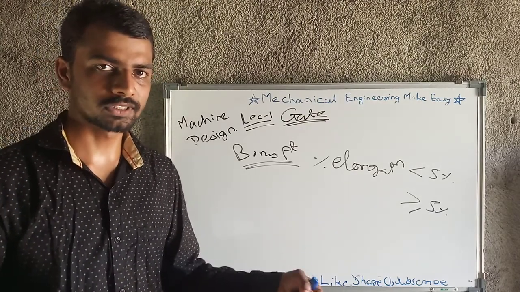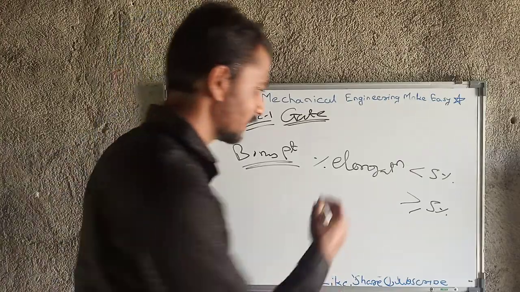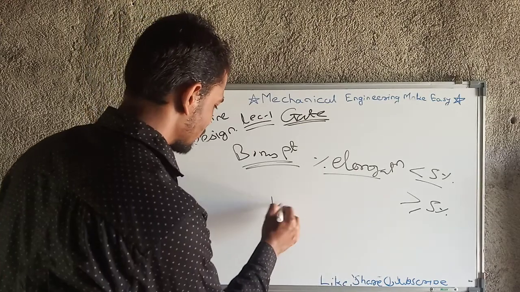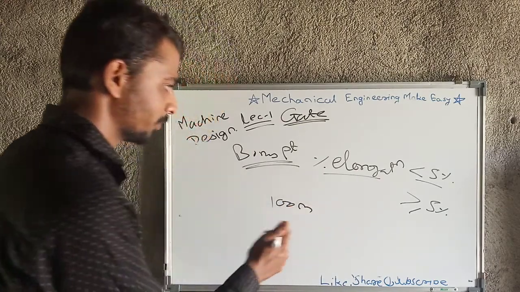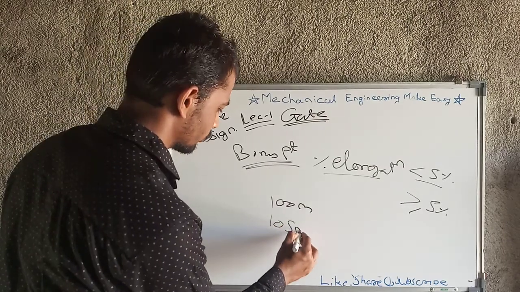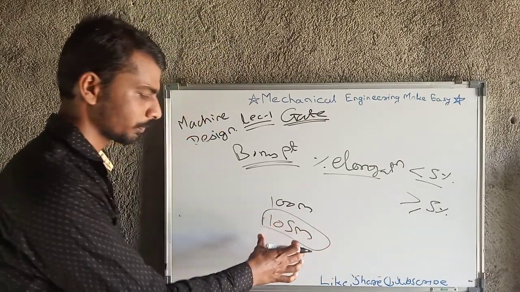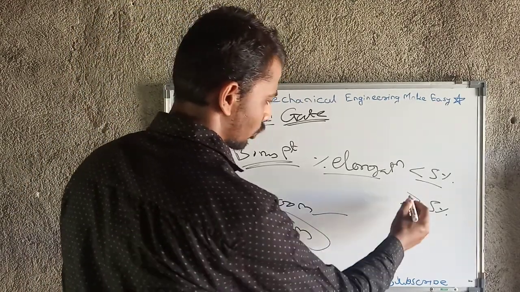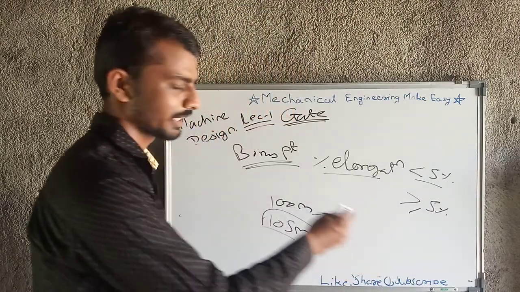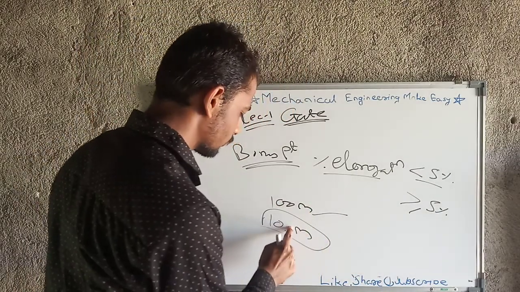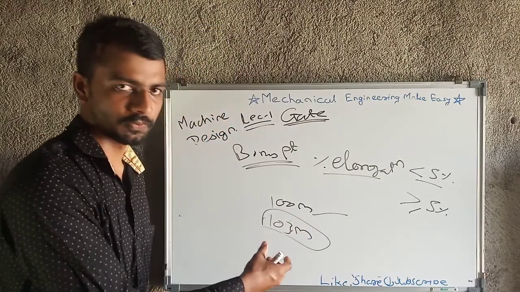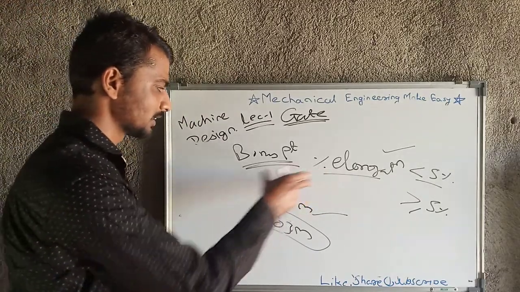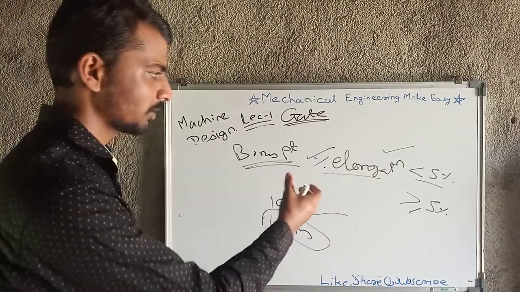If there is tensile force, elongation will take place, and if before breaking the elongation is less than 5% of the length, for example at the start the length was 100 meters and before failure the total length was 105 meters, then 5% elongation has taken place, so this is a ductile material. And if the length before failure is 103 meters, then that will be a brittle material. So this is the difference in percentage of elongation between ductile and brittle material.